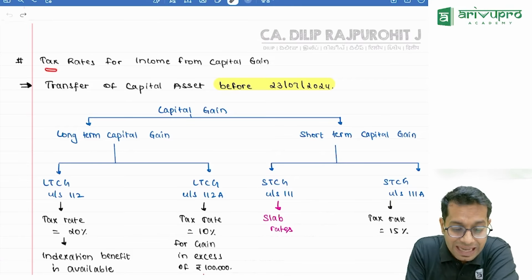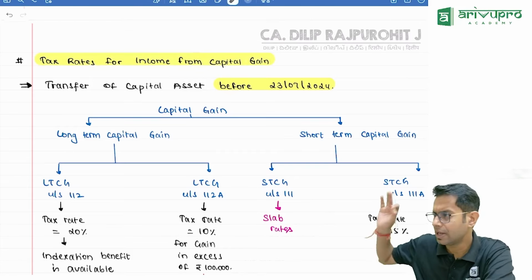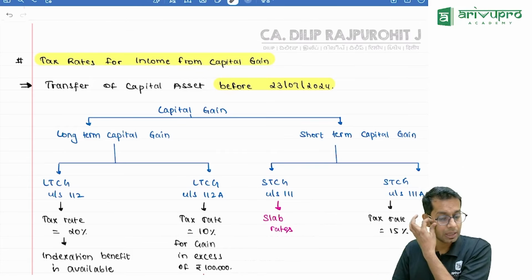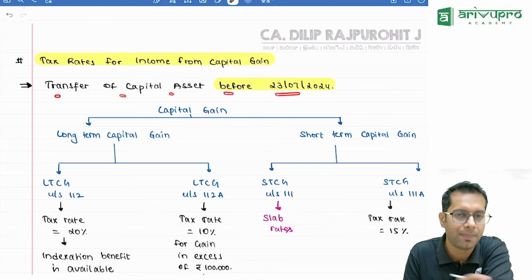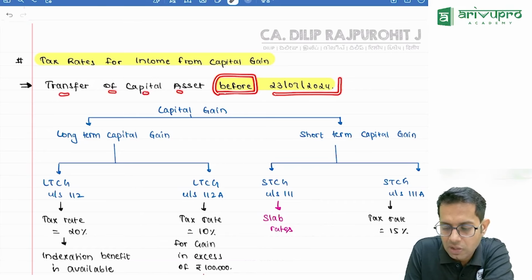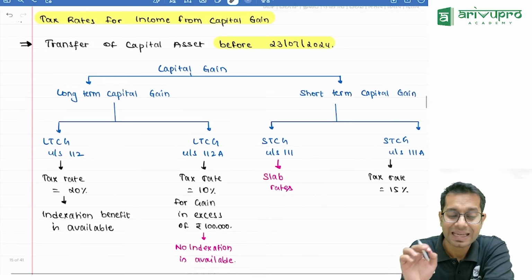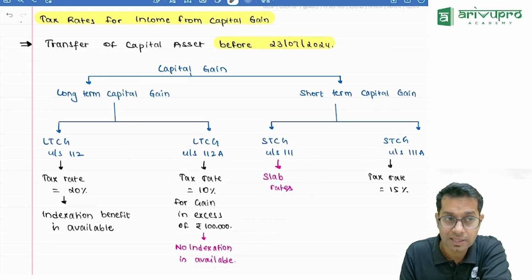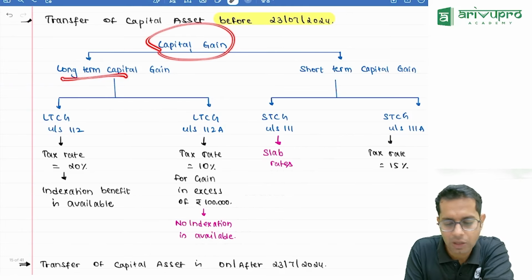Okay, now we will see what is the tax rate. What are we going to see, sir? What is the tax rate in case of capital gain? So, there is a complete change in tax rate. Now, for checking what is the tax rate applicable for capital gain, I should see when the transfer has been made. So, if the transfer of capital asset is made before 23rd July 2024, what are we discussing? We are not discussing how to compute the capital gain. No, sir. We are just seeing how to compute the tax rate, how to compute the tax amount. So, the capital gain can be long-term or short-term.